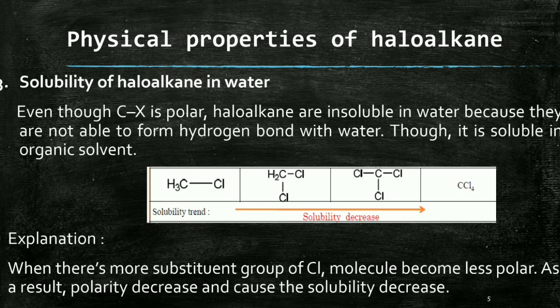We have studied that there are two types of hydrogen bond, intermolecular hydrogen bond and intramolecular hydrogen bond. In the case of solubility, the intermolecular hydrogen bond helps solubility. Intermolecular means in between the molecules. So even though the C-X bond is polar, haloalkanes are insoluble because they are not able to form hydrogen bond with water, and they are soluble in organic solvent.